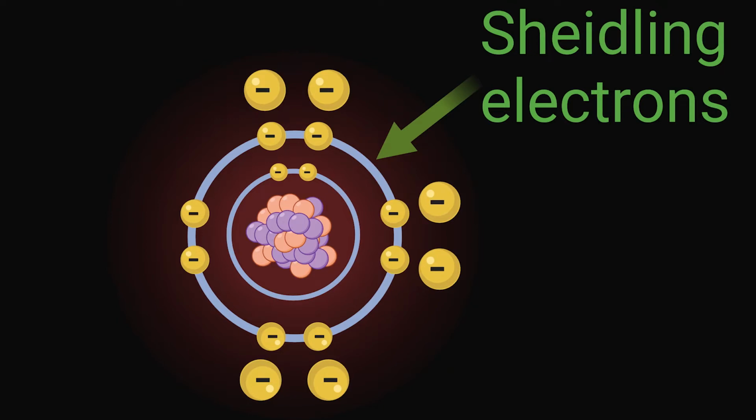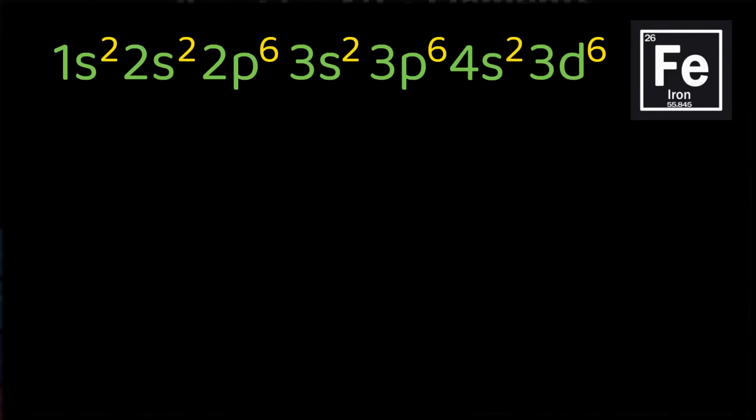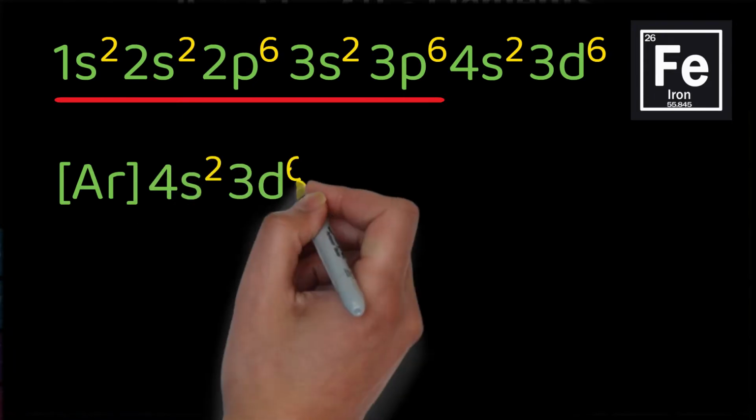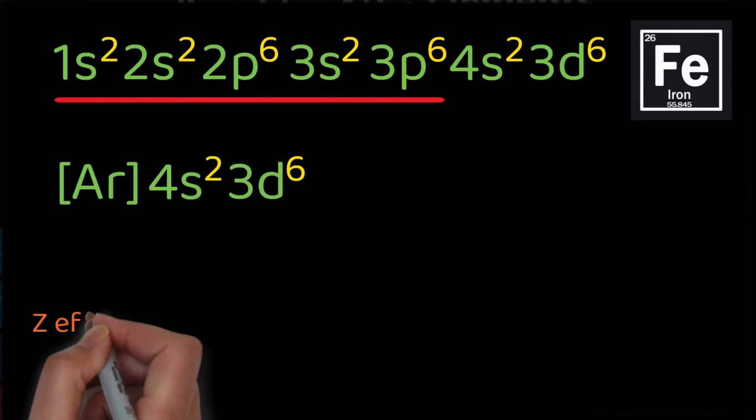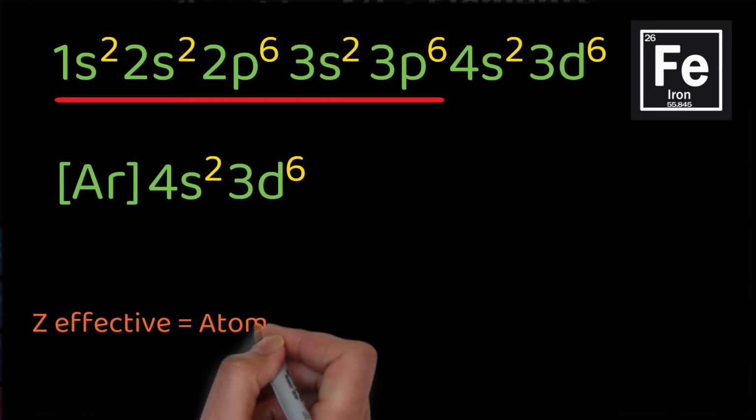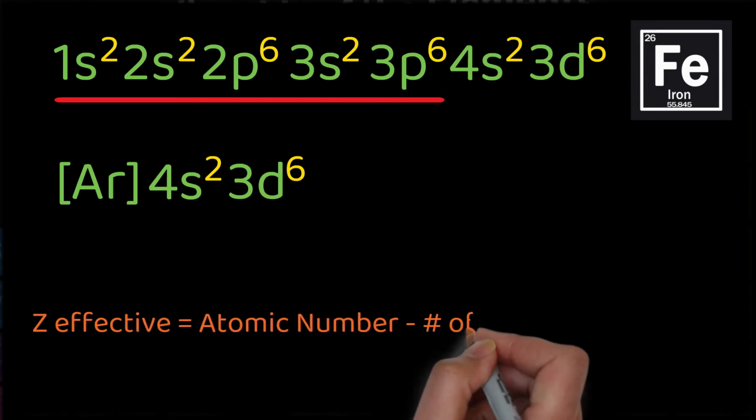We need to review molecular shapes and polarity. Remember electronegativity? Electronegativity is a property of atoms that is related to Z effective. The nucleus of an atom is surrounded by electrons that occupy energy shells. Energy shells are designated by quantum numbers, where n represents the basic energy level of the orbital. The core electrons in an atom shield the outer electrons from feeling the full force of the positive charges in the nucleus. These core electrons represent the previous noble gas configuration. This is easy to see when we write the electron configuration using the noble gas abbreviation. The more positive force that is felt by the outer electrons, the higher the Z effective and the higher the electronegativity.